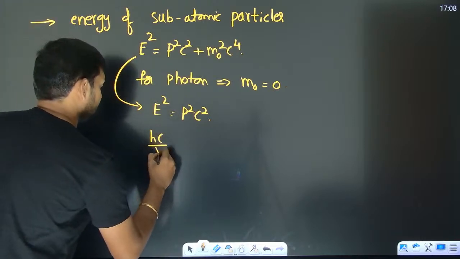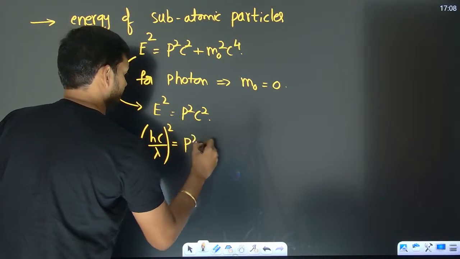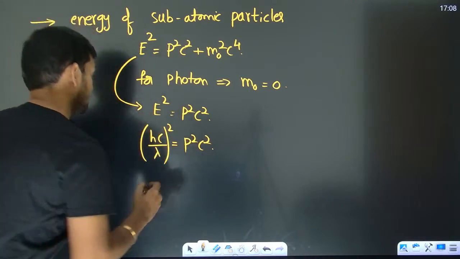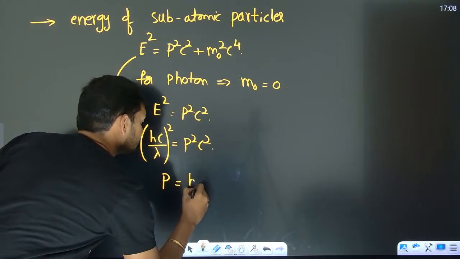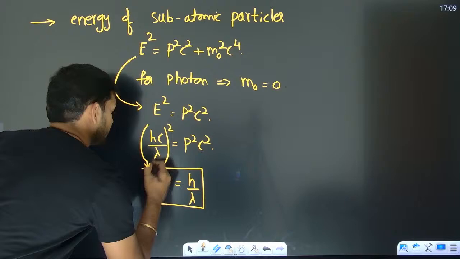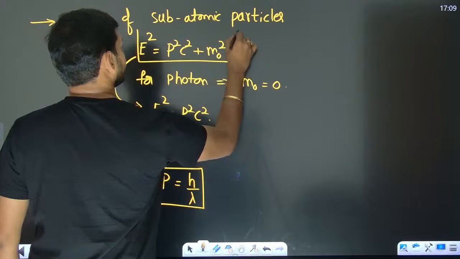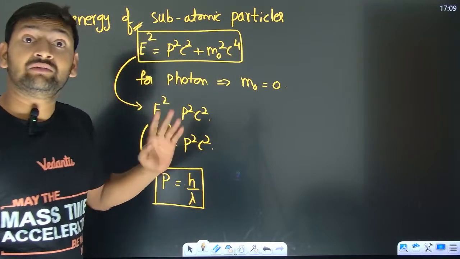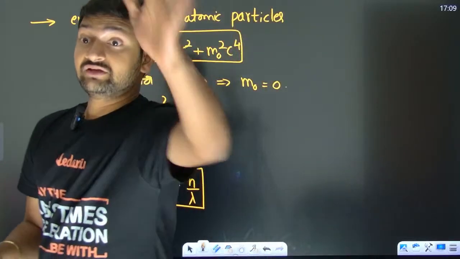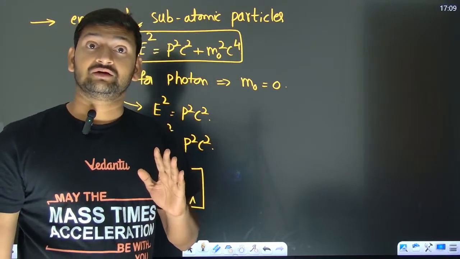Then this c square is going to get kicked out. Then the momentum of the photon is going to come out to be what? h by lambda. If you are going to say that, sir, do I need to memorize this? Not needed. What is important? Momentum of photon. You need to know how momentum of photon has come out to be h by lambda, and I have given you how the momentum of the photon is going to be h by lambda.